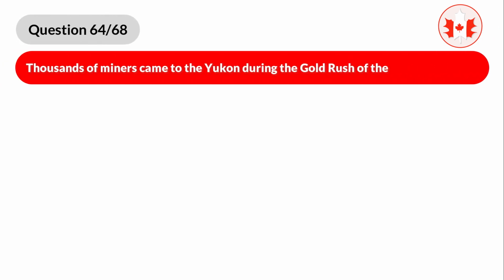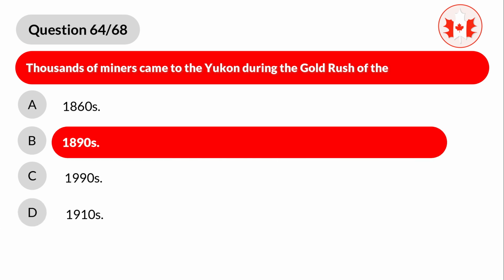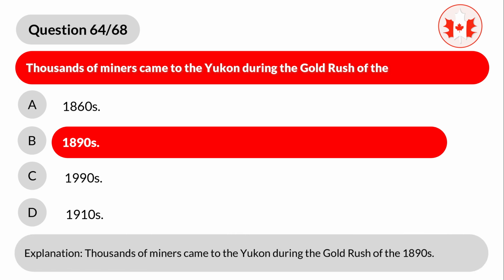Question 64. Thousands of miners came to the Yukon during the gold rush of the A. 1860s, B. 1890s, C. 1990s, D. 1910s. Correct answer is B. 1890s. Explanation. Nunavut, meaning our land in Inuktitut, was established in 1999 from the eastern part of the Northwest Territories.